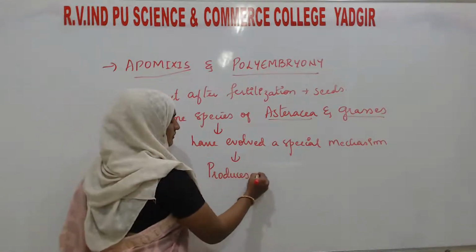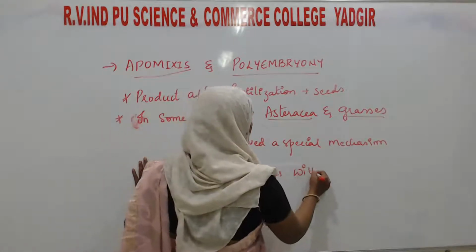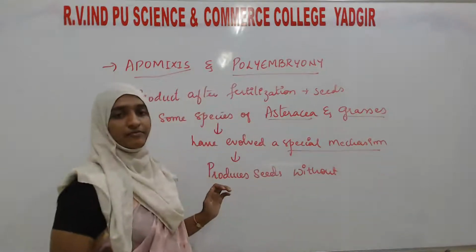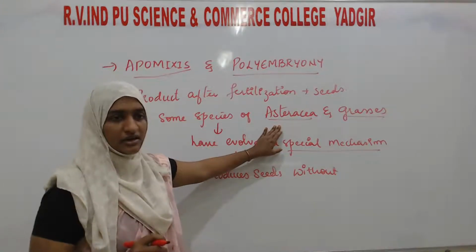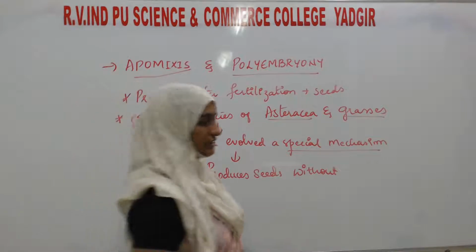These particular species of flowering plants produce seeds without fertilization.